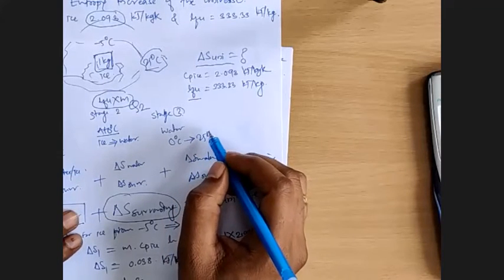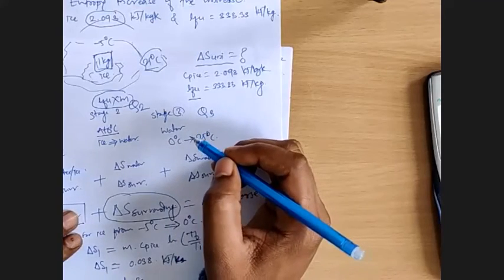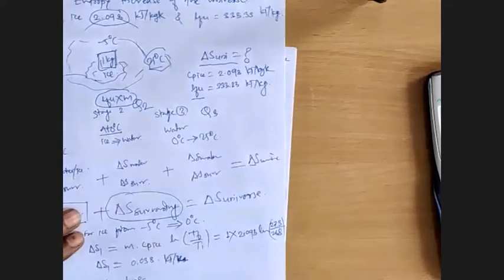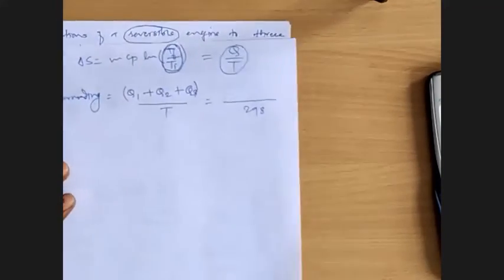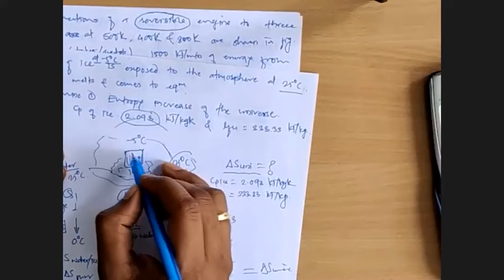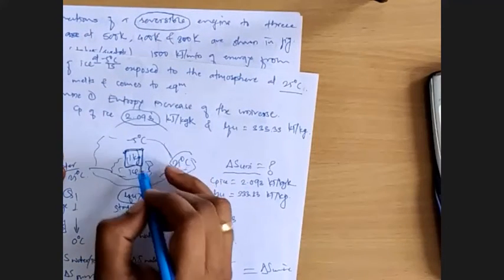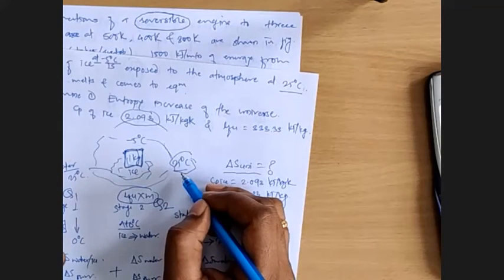That will be Q3. This ice is our system and the atmosphere at 25 degrees Celsius is the surrounding.